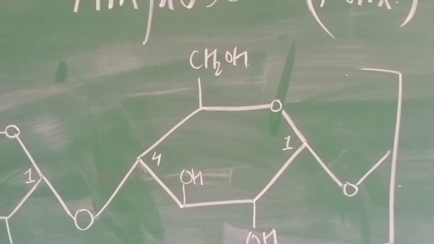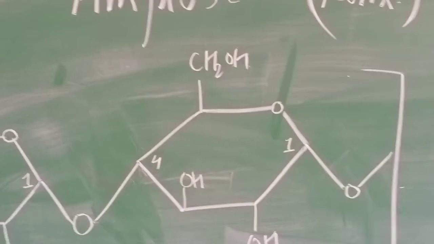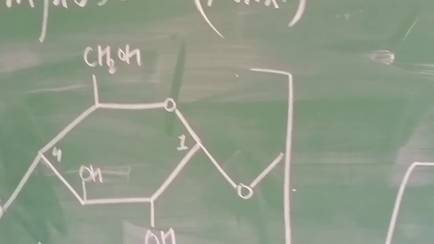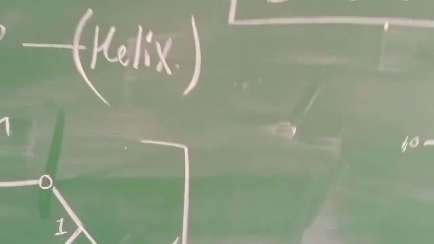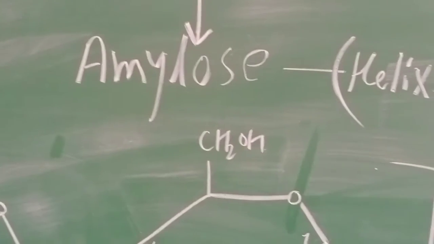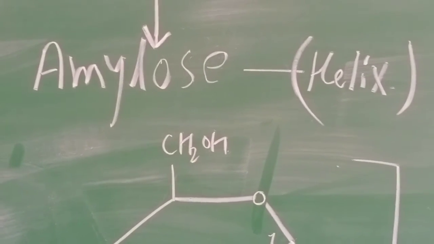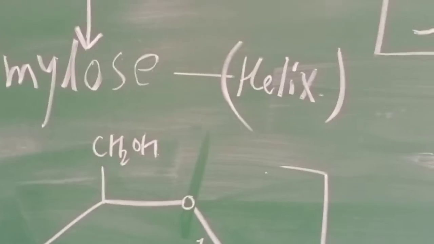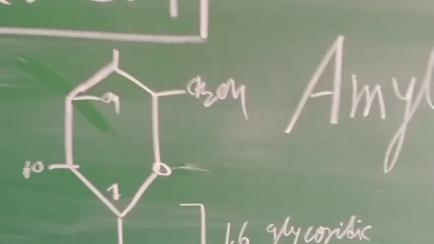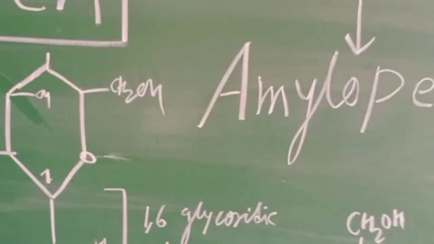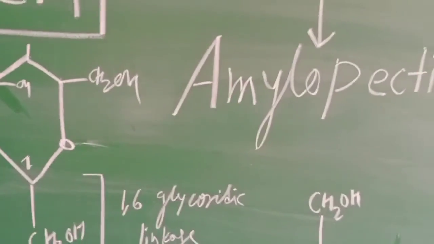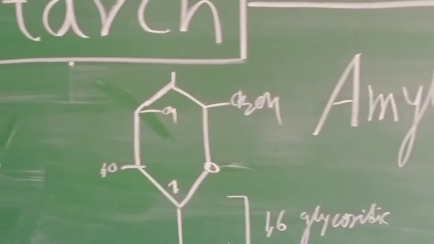So generally the starch is composed of D-glucose units. D means here the capital D, where the capital D itself indicates the configuration of glucose present in the starch.